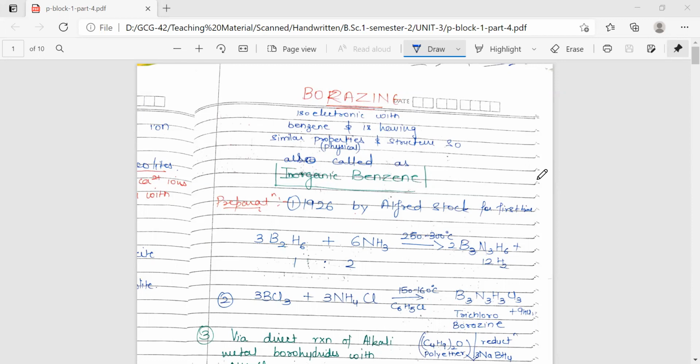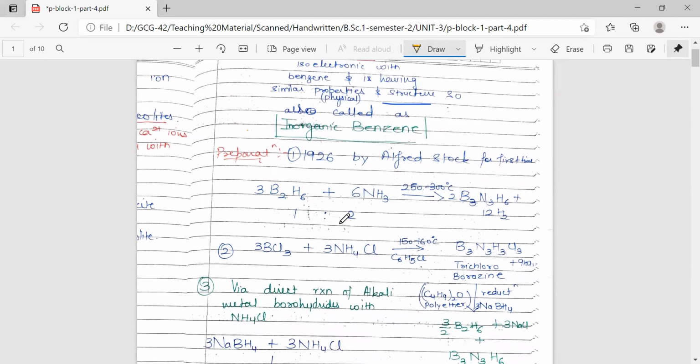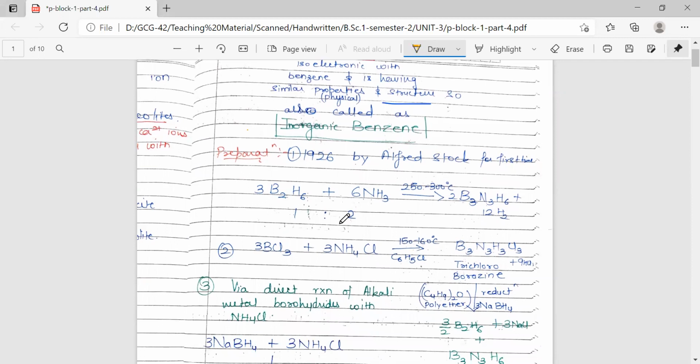So we are getting started with borazine. Borazine is isoelectronic with benzene and has similar physical properties and structure to that of benzene. So this is also called inorganic benzene. On this basis, this is called inorganic benzene. First time it was prepared in 1926 by Alfred Stock.